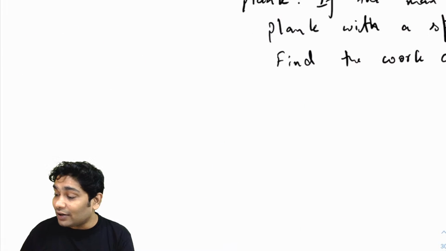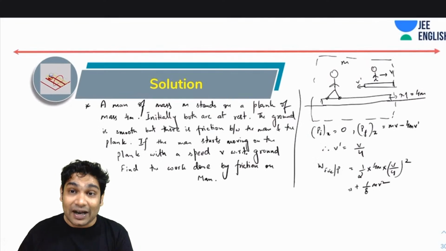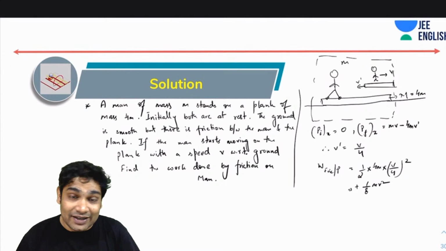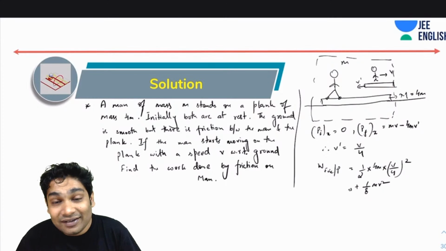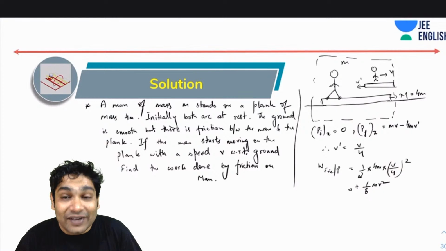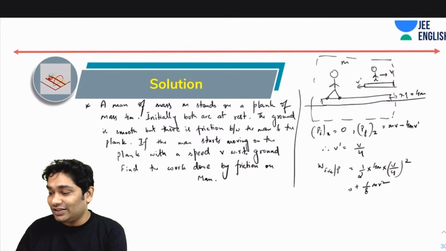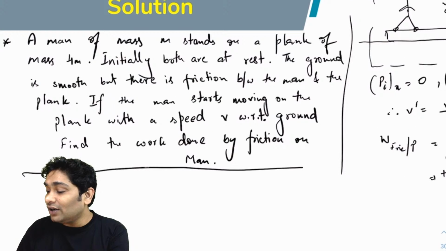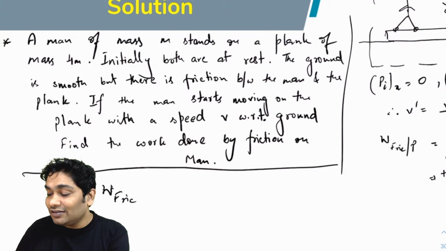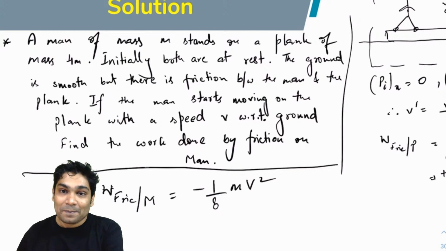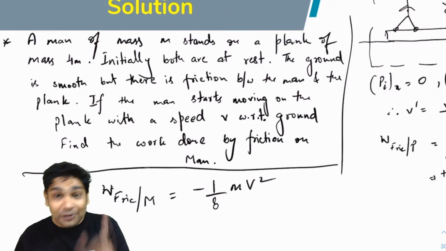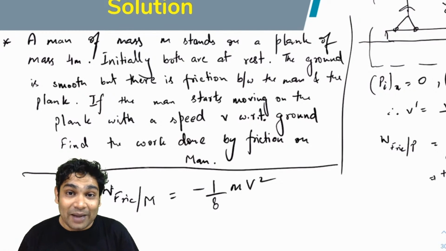Now, if you remember, I told you that the net work done by static friction on both the objects that it is acting on is always zero. Alright? Which means that the friction did a negative of this work. So work done by friction on man will be minus 1 over 8 mv square. So now you realize you can also calculate the work done by man's muscles.